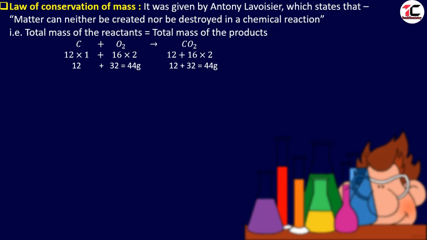On the product side, we can see there is 1 atom of carbon, so it is 12. 2 atoms of oxygen, so it is 16 into 2. Again we will get 44. We can see the total mass of the reactants is 44 and the total mass of the product is 44. So it follows the law of conservation of mass. Actually, every chemical reaction follows the law of conservation of mass.